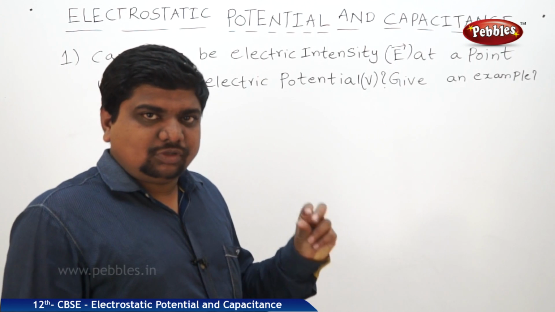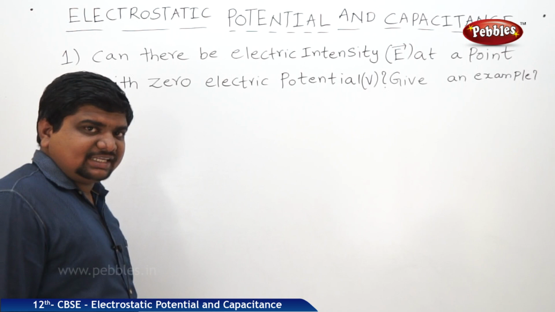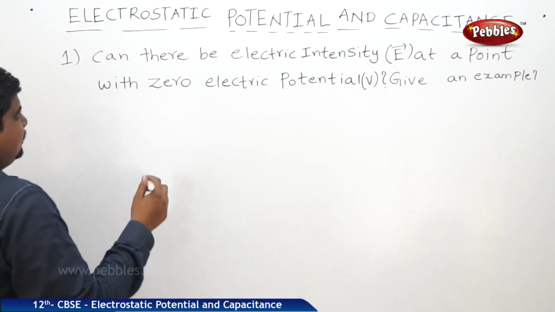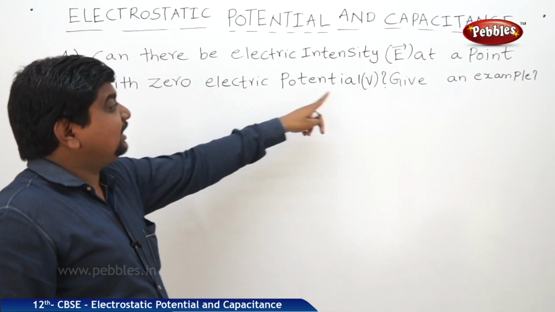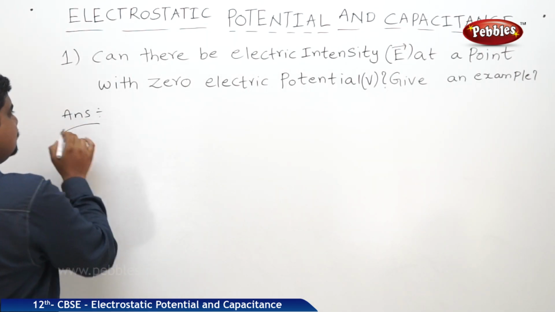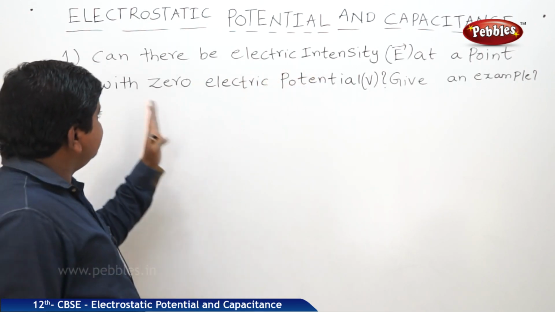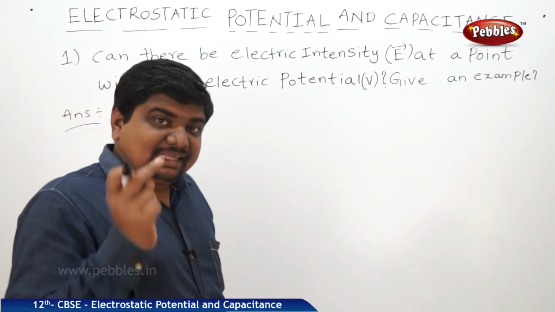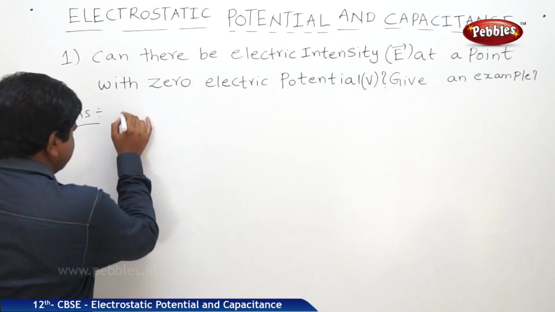Now we are watching one question which is exactly vice versa to the previous. In the previous case, E is 0 and V is not equal to 0. Here, see the question: can there be electric intensity E at a point with 0 electric potential? What is the question? Listen. If electric potential is 0 at a point, can there exist an electric intensity or not? It exists. Answer is yes.